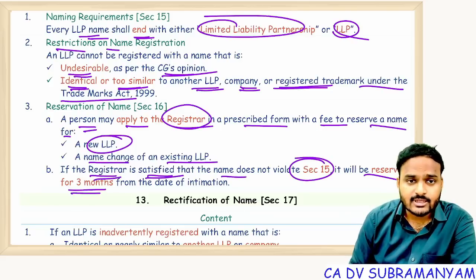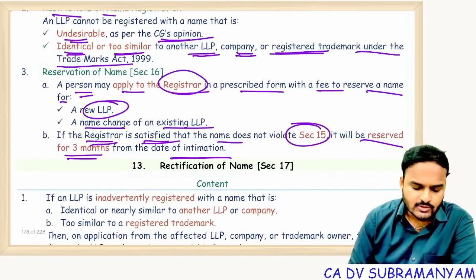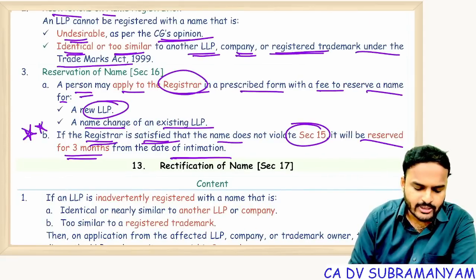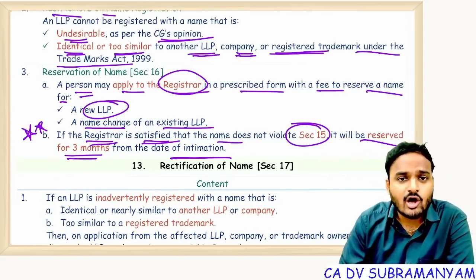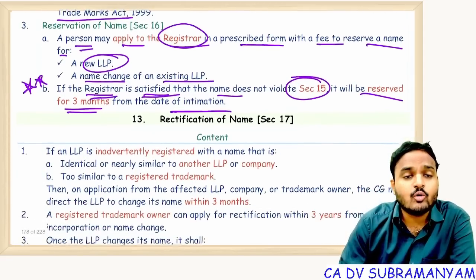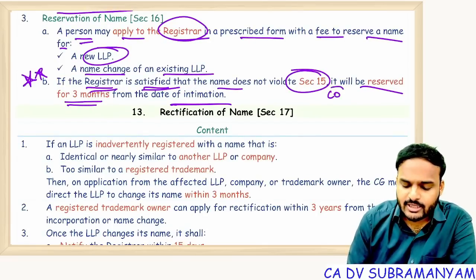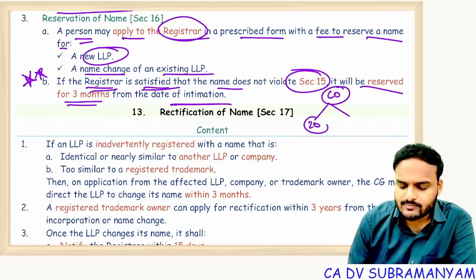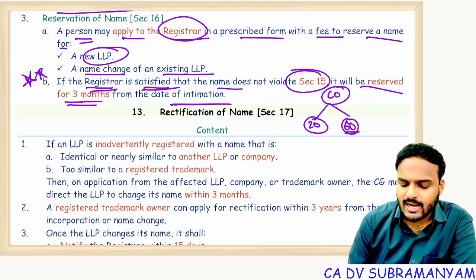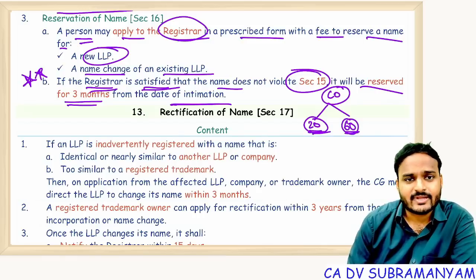Name will be reserved for 3 months from the date of intimation. So important MCQ. So tell me, how long name of LLP shall be reserved? How long? 3 months. With respect to company name reservation, 20 days for new companies incorporation, 60 days for existing companies which are planning to change their name. Getting my point?